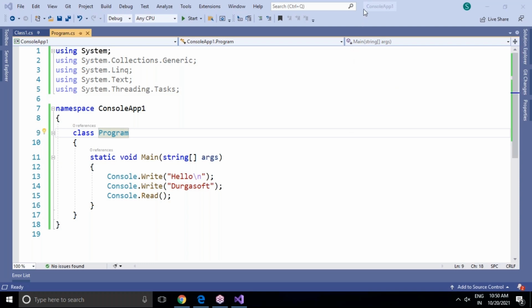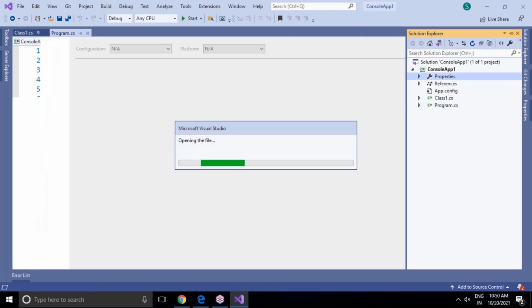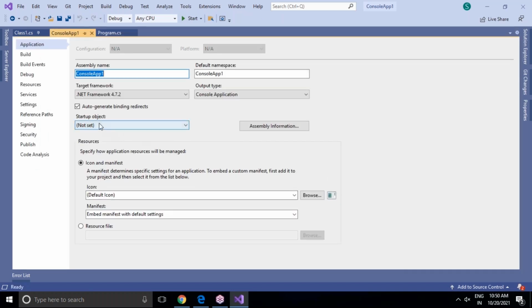What are the startup object steps here? Go to Solution Explorer and double click on Properties. Once you double click on Properties, you can observe there is a startup object drop-down list. You can expand it and see the programs in your application; that many programs are listed. You have to select which program you would like to run. Class1, I want to run.